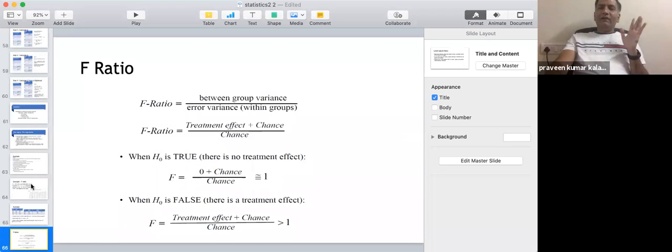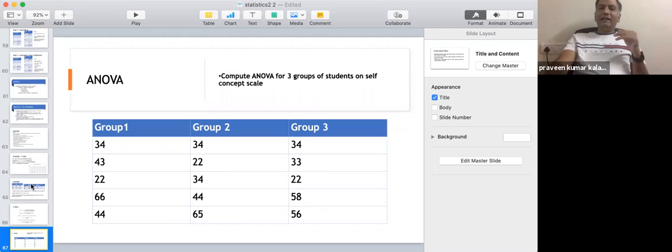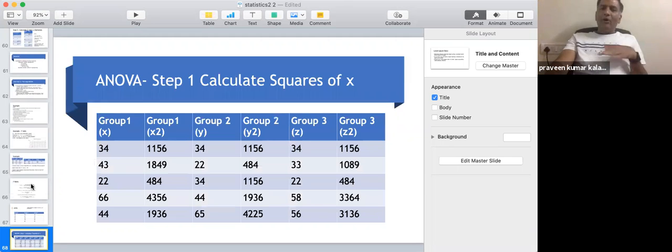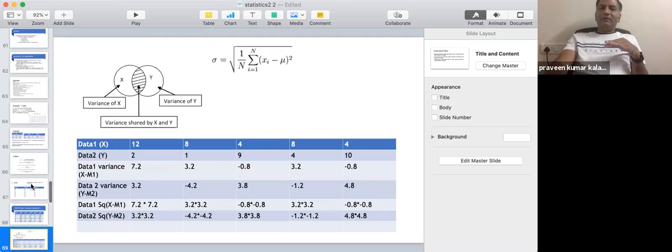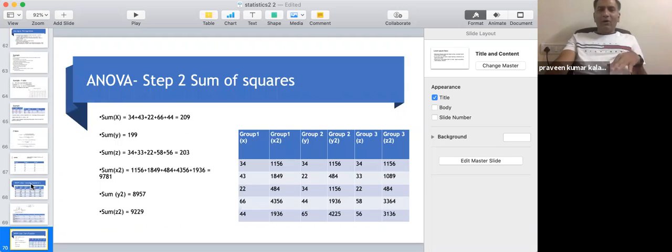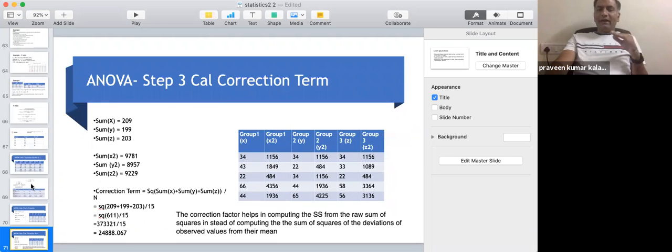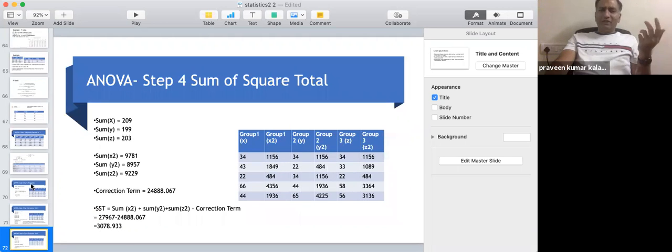So using ANOVA, we calculated the F ratio. So we removed all the by-chance effects within groups, among groups. If you remember, we found out the within groups and among groups variance, and then we found out the ratio, right?